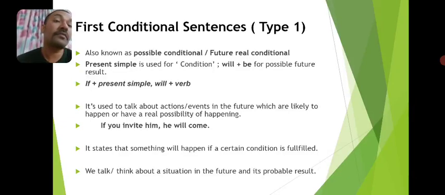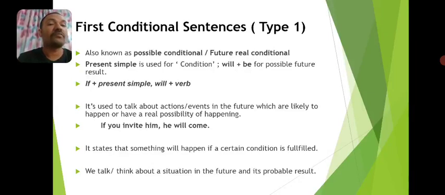He may come or he may not come in the future. There is a possibility he will accept the invitation, and there is a possibility he may come to the party or something. So in this kind of situation, this first conditional sentence is used.